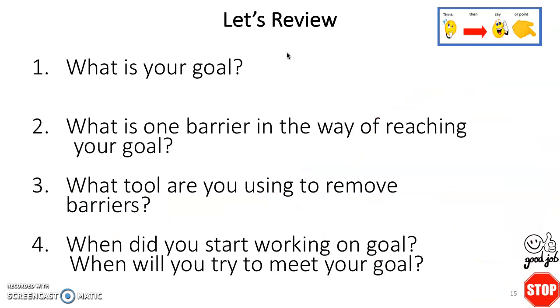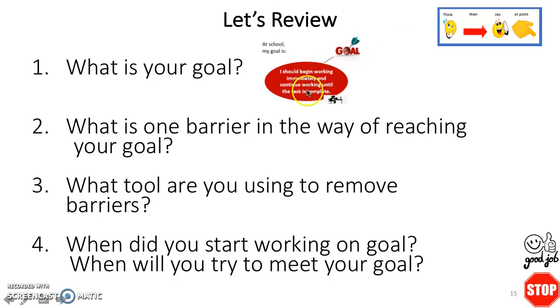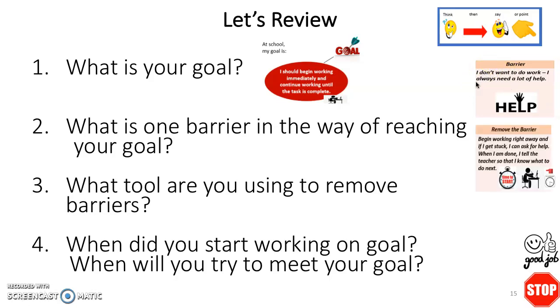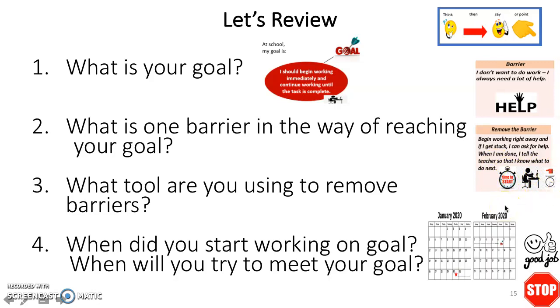All right, so let's review. What is your goal? Read it with me. I should begin working immediately and continue working until the task is complete. One barrier that is in the way of reaching your goal is, I don't want to do work. I always need a lot of help. Read it with me. I don't want to do work. I always need a lot of help. So to overcome that barrier and remove that barrier, we say, begin working right away. If I get stuck, I can ask for help. When I'm done, I tell the teacher so I know what to do next. And these are all the symbols that you're using, your cue card checklist, the counter system, and the graphing system.